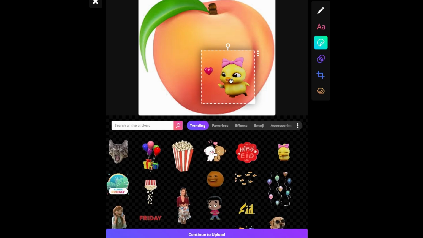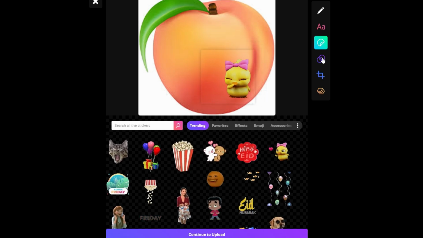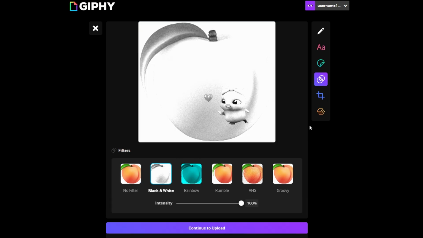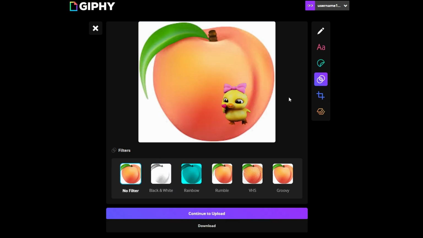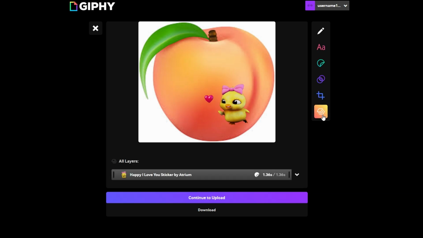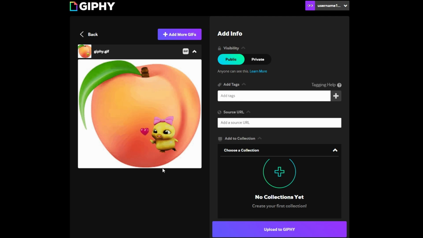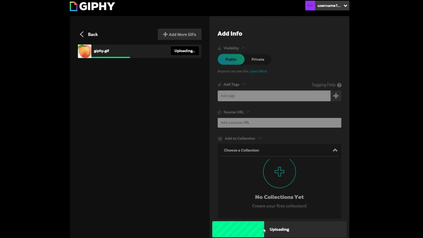Now the fun part, customize it however you want. Add stickers, text, filters, whatever fits the vibe you're going for. You can change the font, colors, size, all that stuff. When you're happy with it, hit continue to upload, then click upload to Giphy. Once it's uploaded, just copy the link they give you.